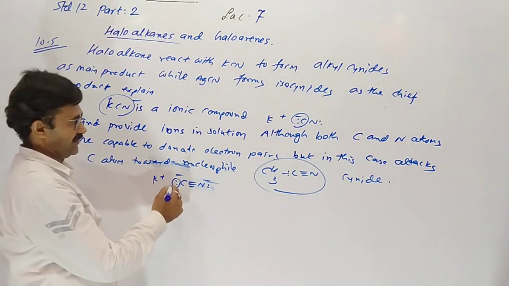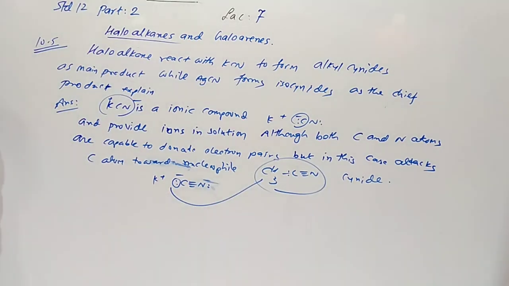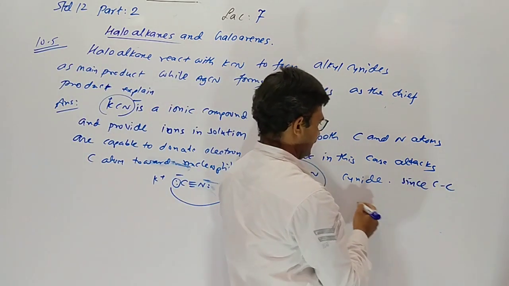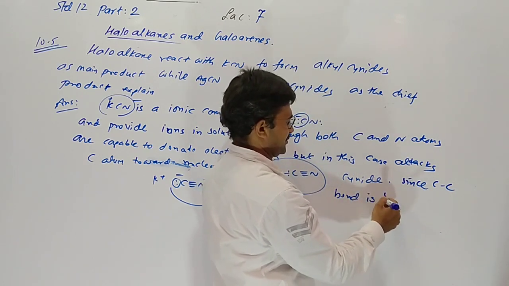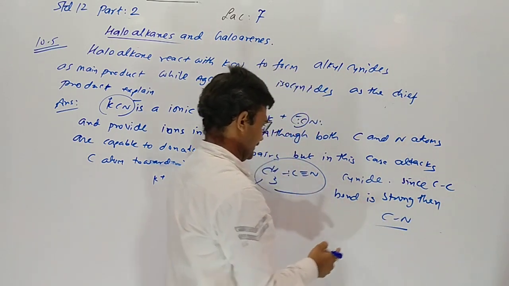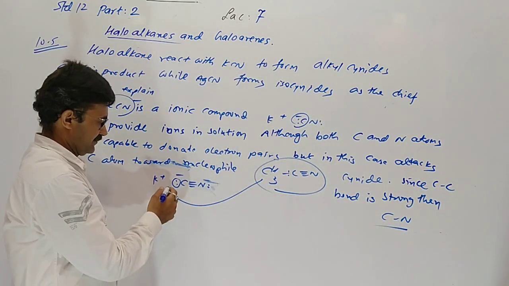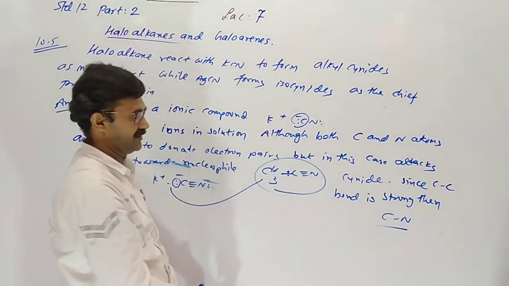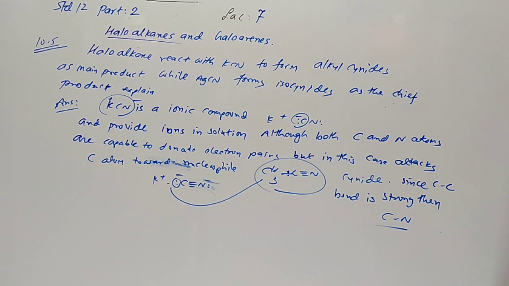So the donating nature of carbon is high. So it gives cyanide. It is more stable, since the carbon-carbon bond is stronger than carbon-nitrogen. So the behavior of carbon donating is more, to form a bond between carbon and carbon.